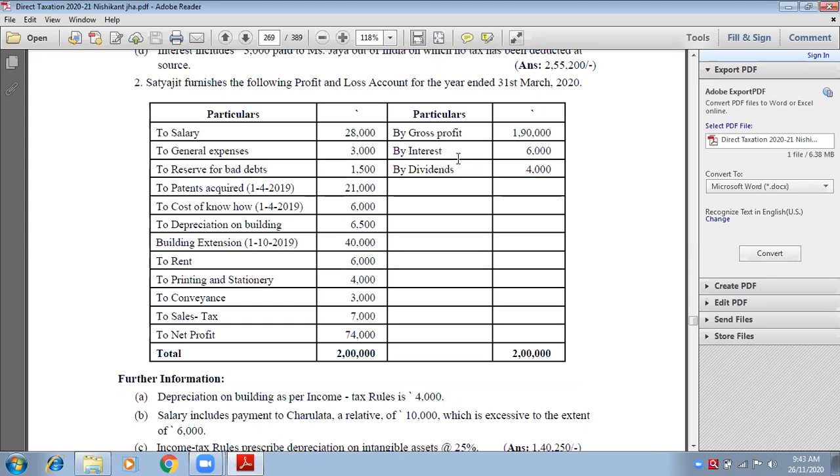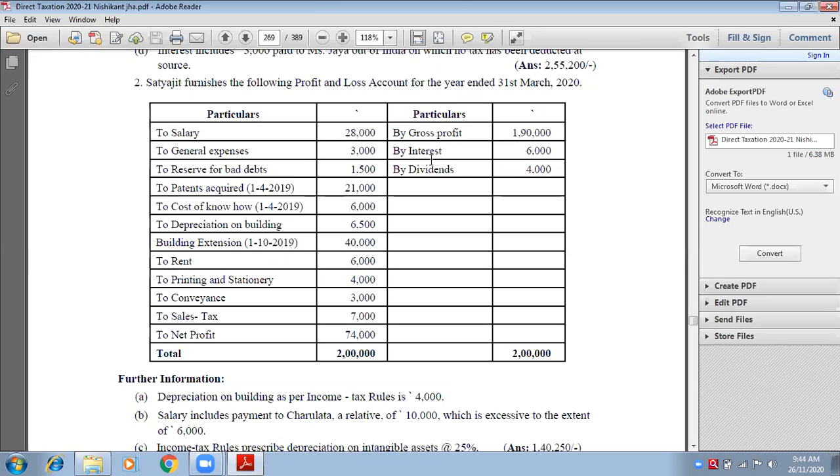No, very good. It is related to other sources. Always remember interest, dividend, whatever we earn is my extra income, and whatever is my extra is other sources. The fifth head, income from other sources. So it is related to the next head of income, other sources.